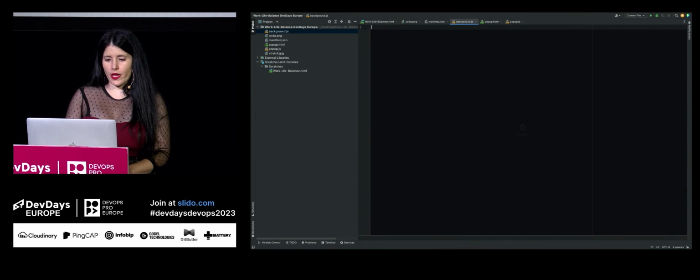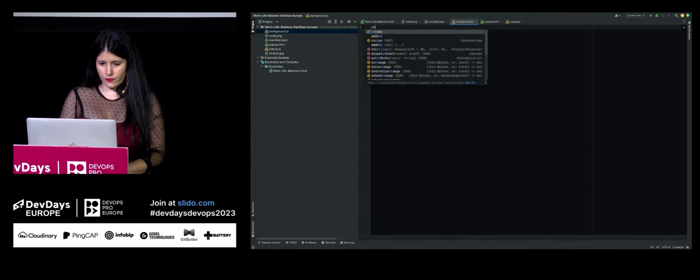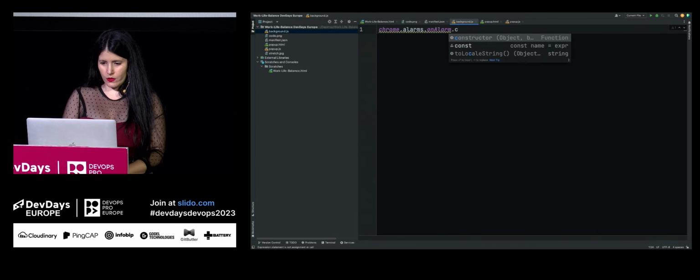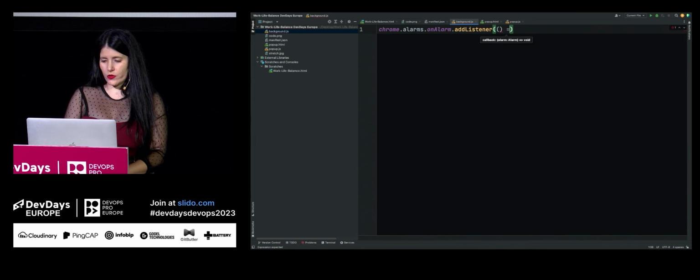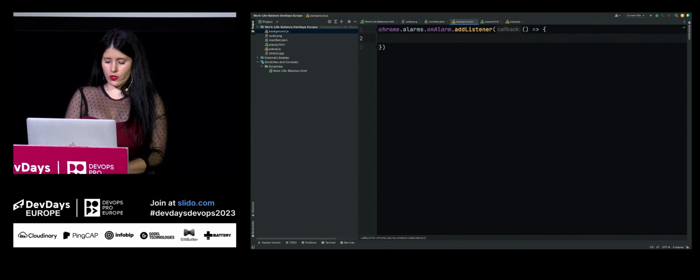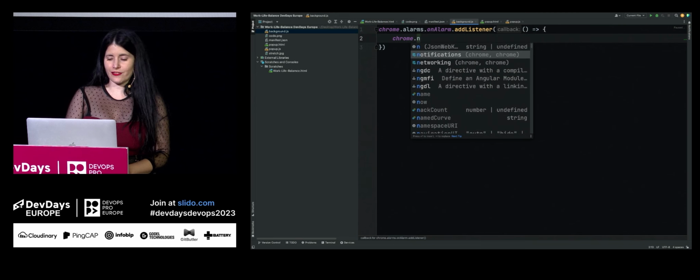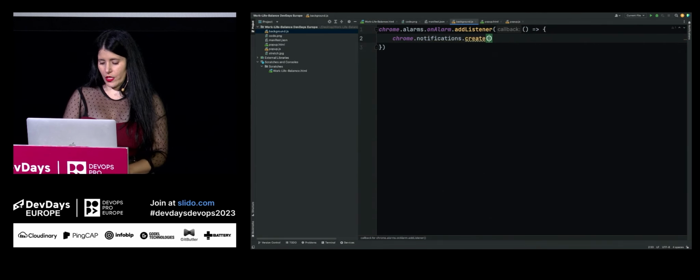And in this background file, what we're going to do is to listen for the on alarm. Chrome.alarms.onAlarm.addListener. And what we want to do in this add listener is to set a notification. So we're going to use a new API. As you might have guessed, it is called notifications, and we want to do create notification.